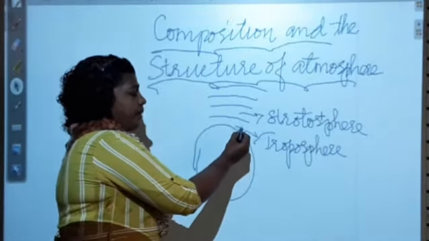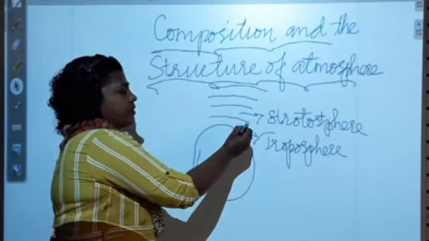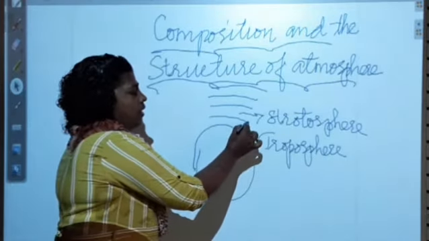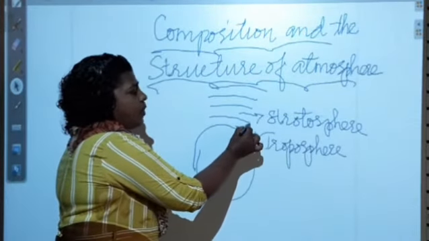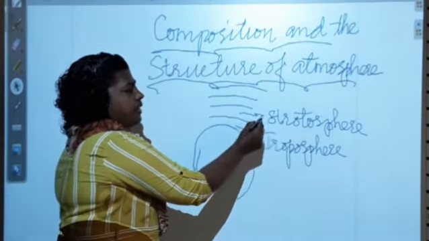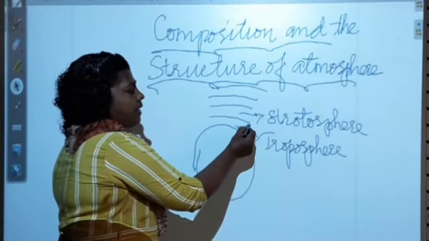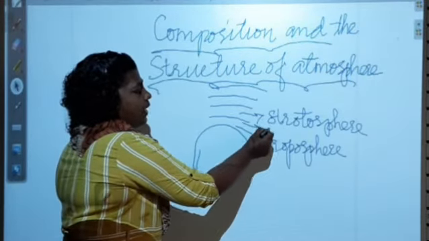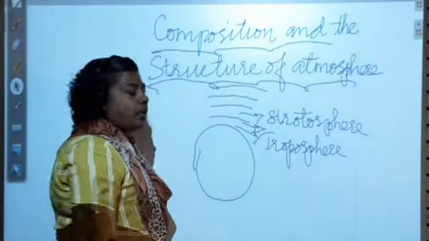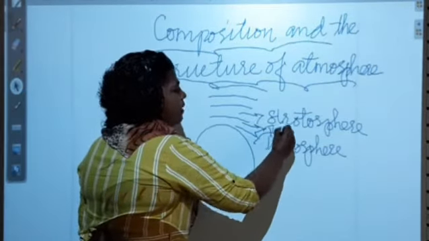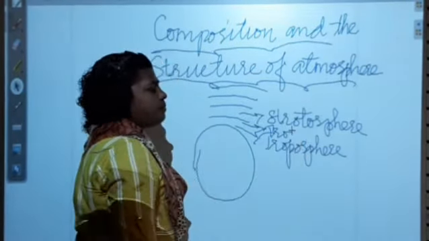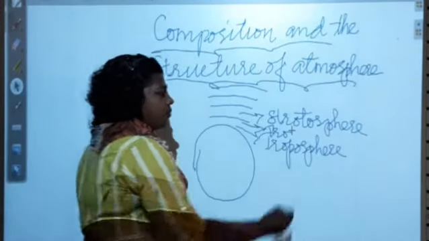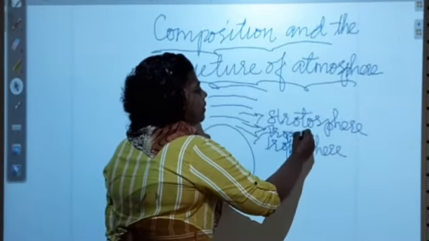See, there is a place called tropopause. Okay, the border between stratosphere and troposphere, this particular place is called tropopause. Okay, what do we call the border between troposphere and stratosphere? Tropopause.